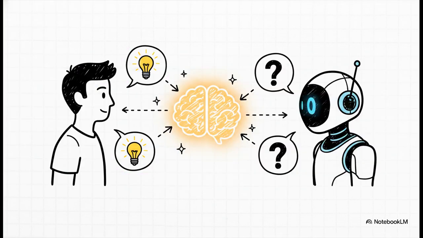Now, the Grill Me skill is absolutely crucial, and its purpose is not what you might think. You're basically telling the AI to interview you, to grill you relentlessly about your idea.